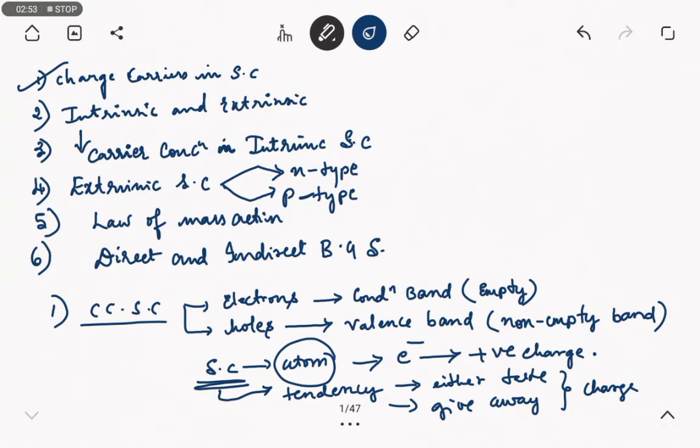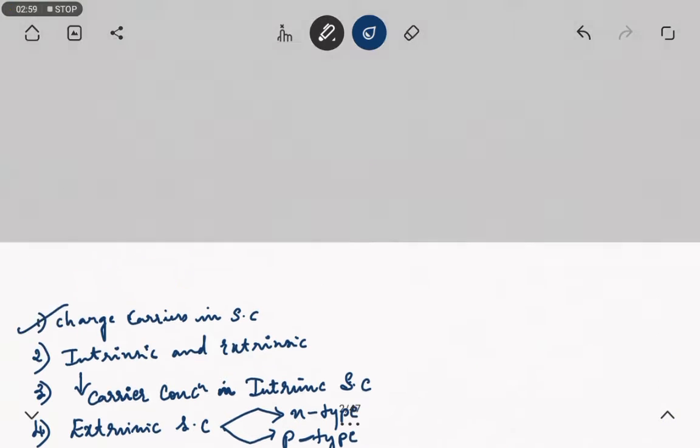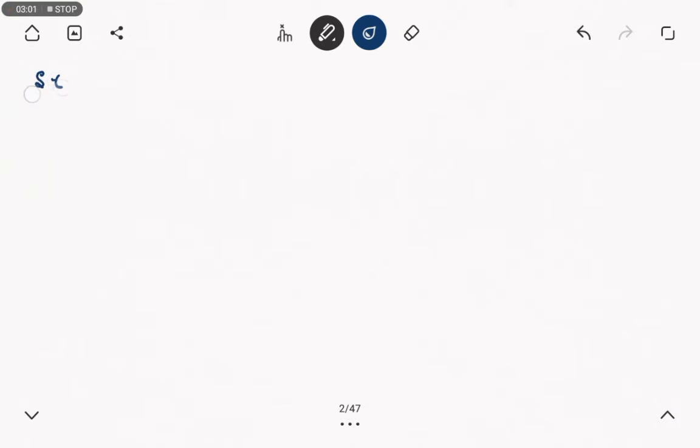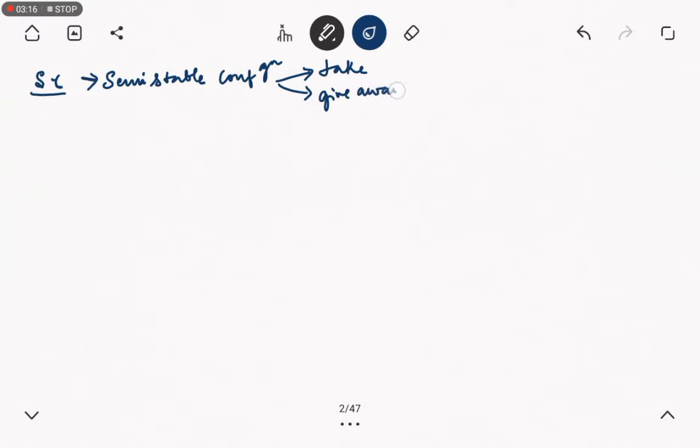This is the main feature of semiconductor. So, what does this feature mean? It has a semi-stable state configuration, which means it can take the electrons or it can give away the electrons.